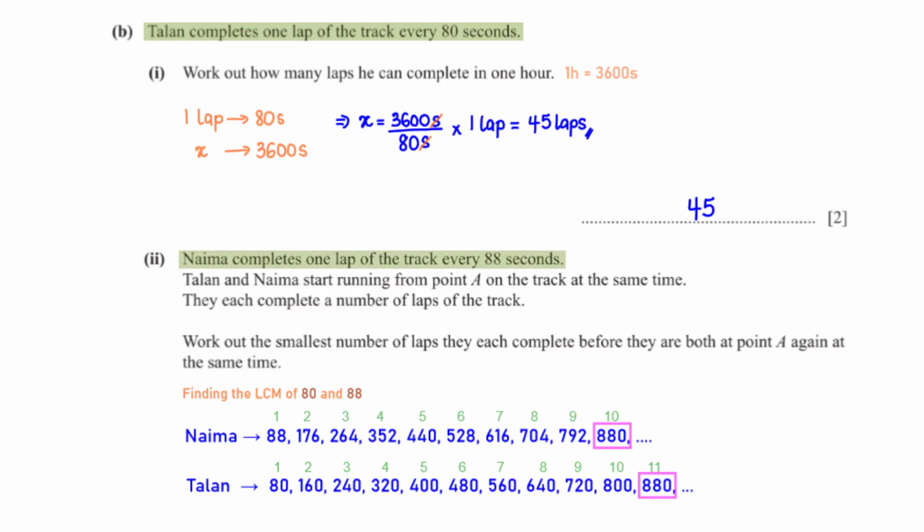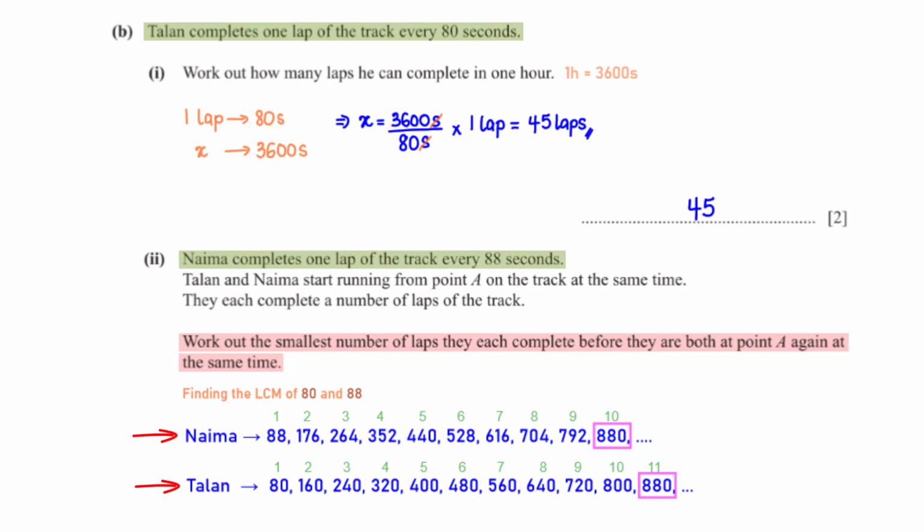Naima completes 1 lap of the track every 88 seconds. Talan and Naima start running from point A on the track at the same time. They each complete a number of laps of the track. Work out the smallest number of laps they each complete before they are both at point A again at the same time. To get the time duration where they will both be at point A again, we need to find the LCM of 80 and 88.